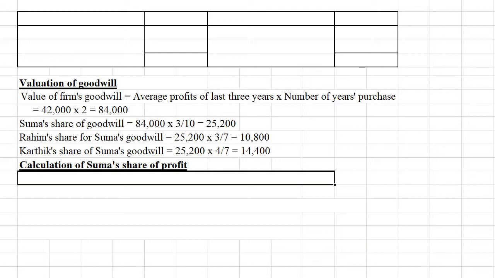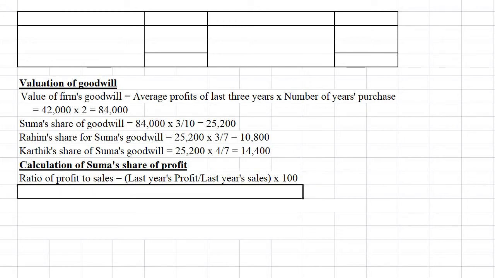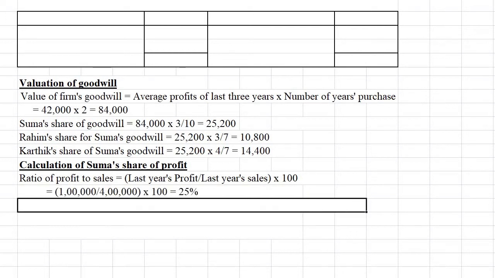So we can find out the percentage of profit on sales based on last year's sales and profit. So ratio of profit to sales is equal to last year's profit divided by last year's sales into 100. That means we have last year profit 1 lakh and sales 4 lakh. So 1 lakh divided by 4 lakh into 100, 25%. 25% is the profit.